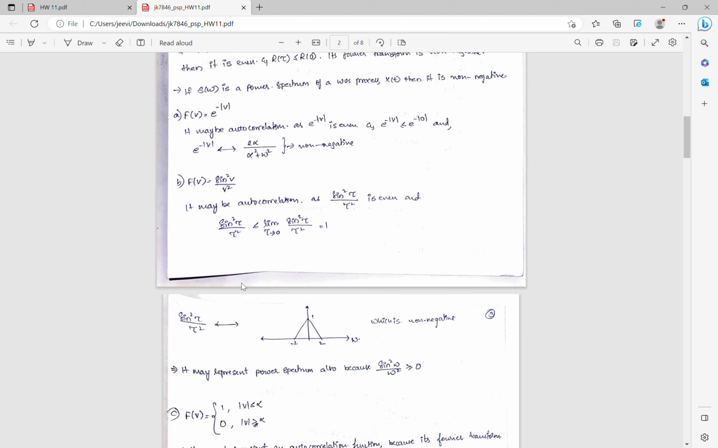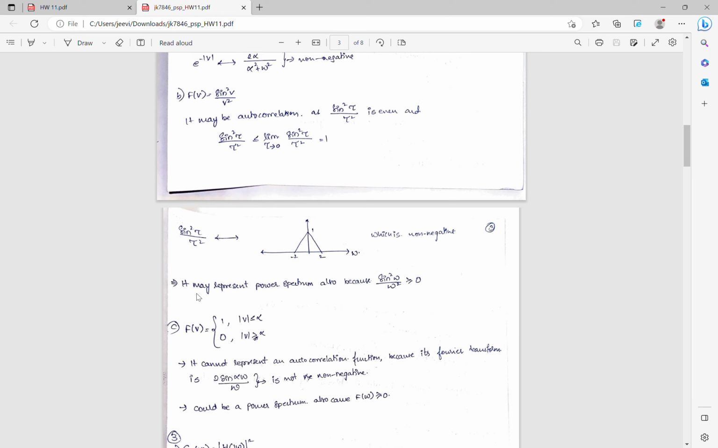In the B part, we are asked about f of v is equal to sine square v by v square. It can be an autocorrelation because sine square tau by tau square is even. And also we know that sine square tau by tau square is less than or equal to its limit as tau tends to 0, where sine square tau by tau square is equal to 1. Therefore, we can represent this in a graphical form where from -2 to 1 it is increasing and from 1 to 2 it's a decreasing graph. Therefore, sine square tau by tau square is also non-negative. Therefore, it may represent a power spectrum also because sine square w by w square is greater than or equal to 0.